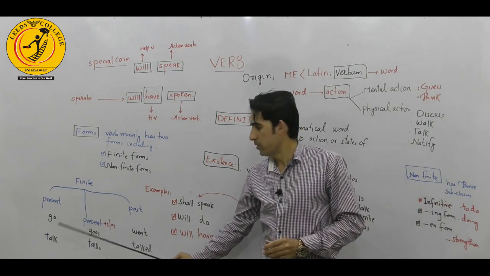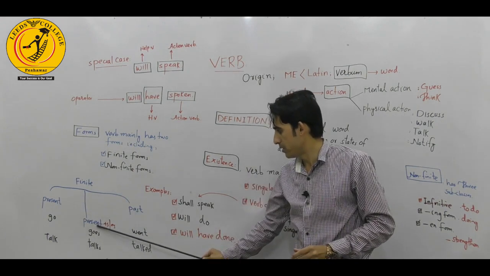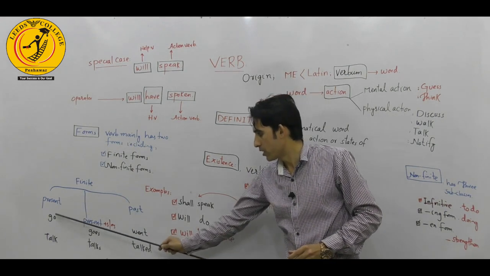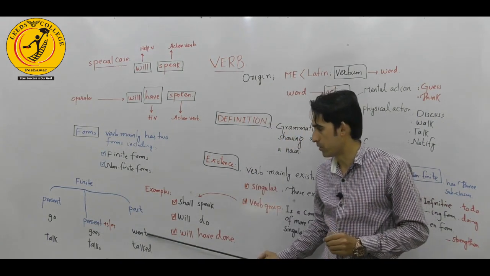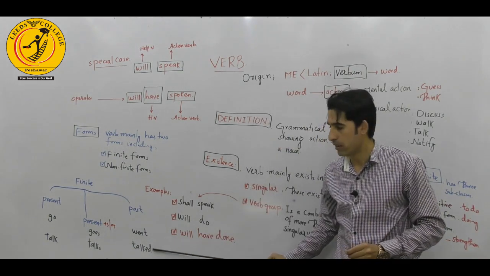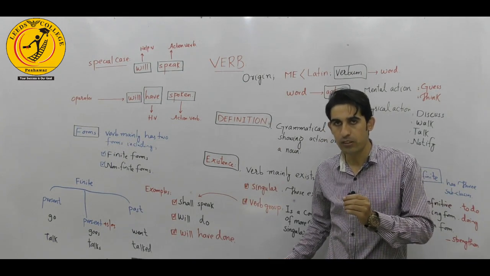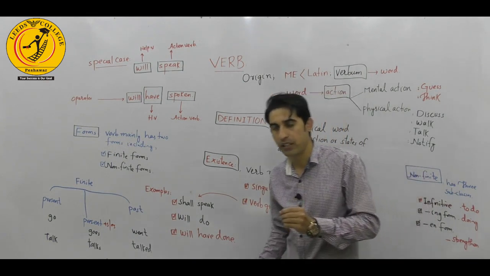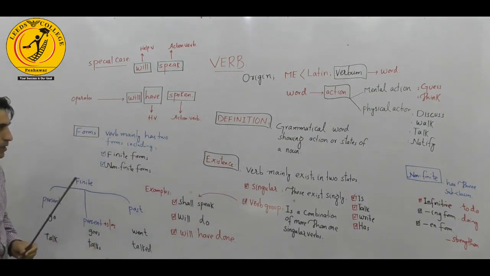Take for example go, goes, and went as the finite forms, also the past participle. Talk, talks, and talked. We say discuss, discusses, discussed, speak, speaks, and spoke. These forms fall in the categories of the finite verb.